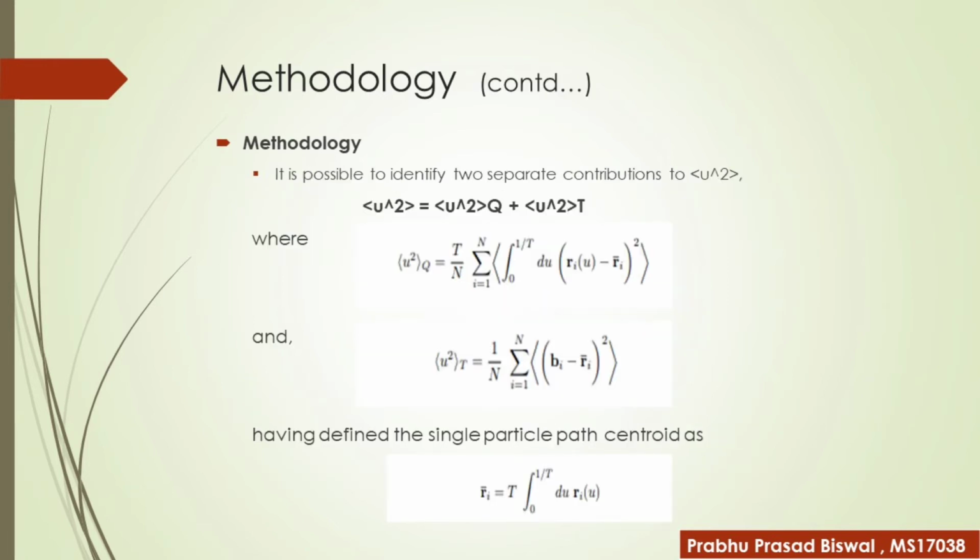It is also possible to identify two separate contributions to U square. We can write U square equals U square Q plus U square T, where U square Q is expressed in the first equation and U square T as expressed in the second equation. Now finally we have a relationship between U square and N. Now go for results.